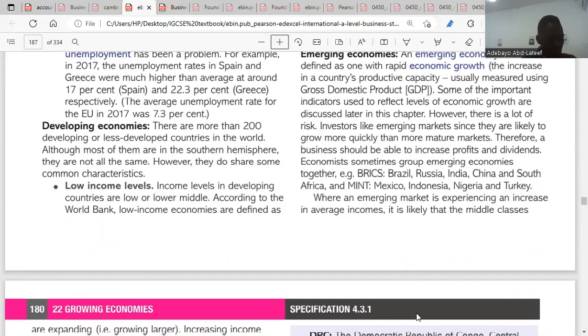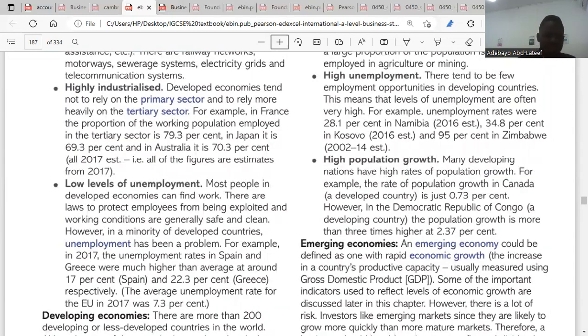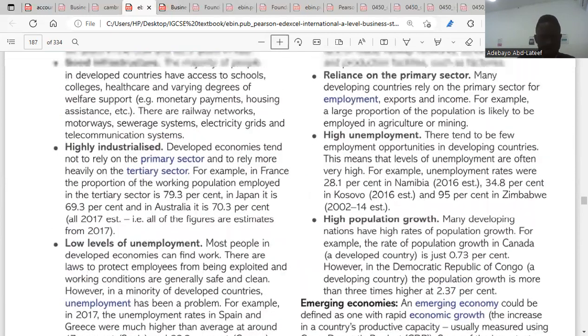When we talk about low income levels, we're talking about the income per capita in such economy. They have low income per capita around $1,025 or less. So a country will be considered as less developed or as a developing economy if its income per capita is within $1,025 or less than that.